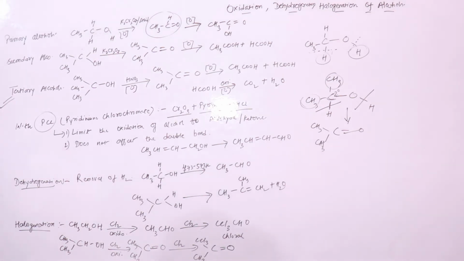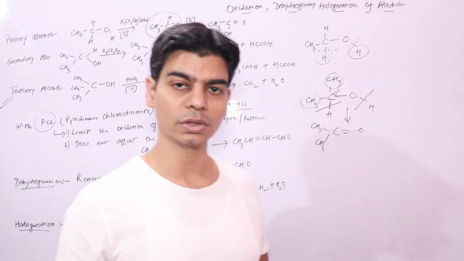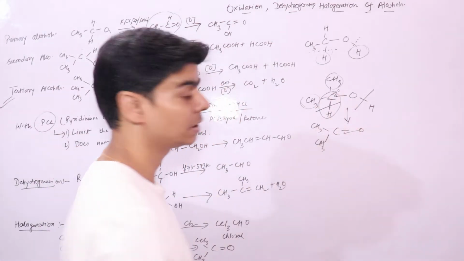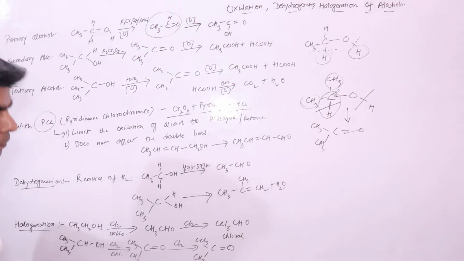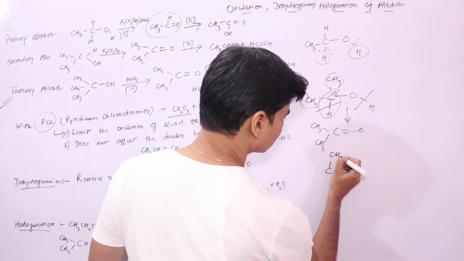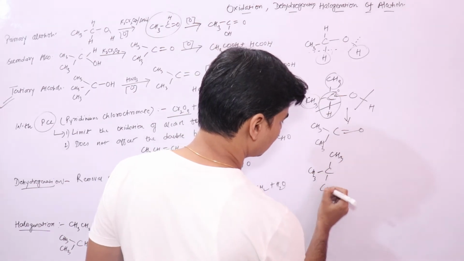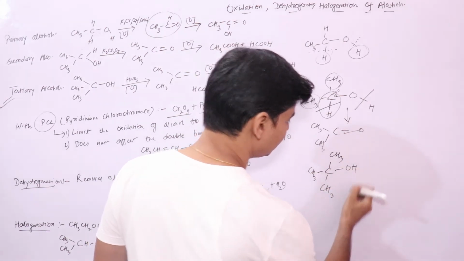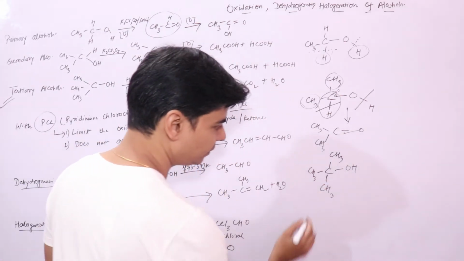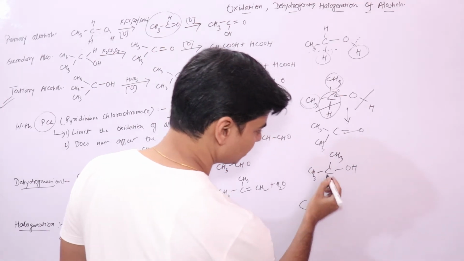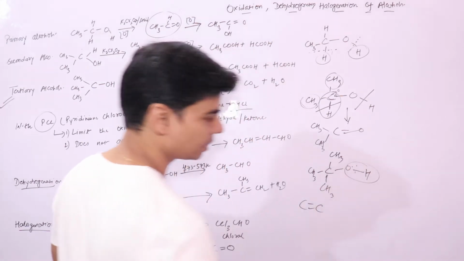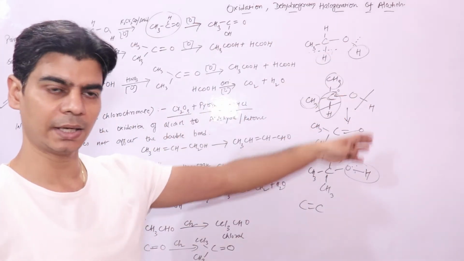First thing, it is difficult to oxidize tertiary alcohols because tertiary alcohols do not have this bond. They do not have a CH bond. Since it does not have a CH bond, it involves cleavage of a CC bond. This bond will break, and this bond will break. This bond is the same as in the other alcohols.